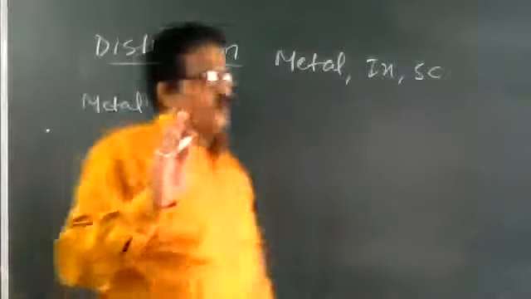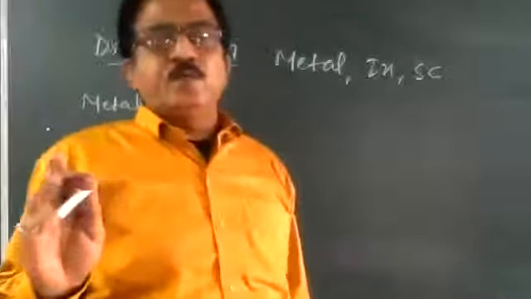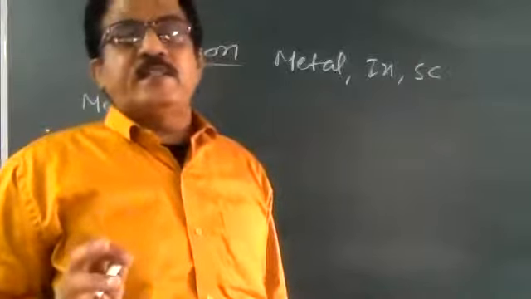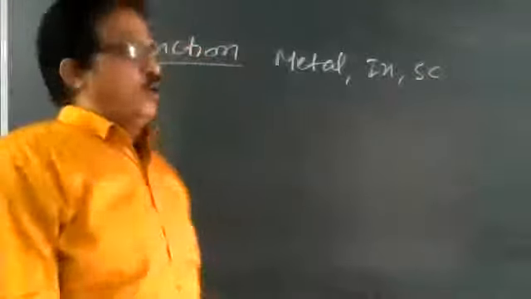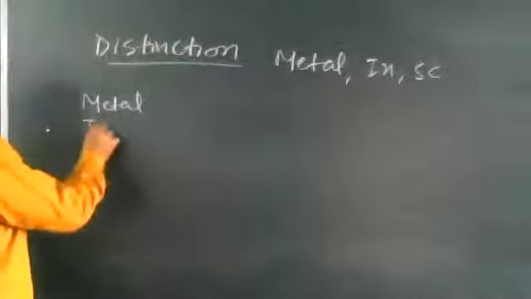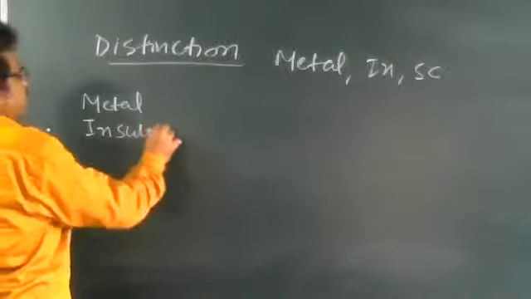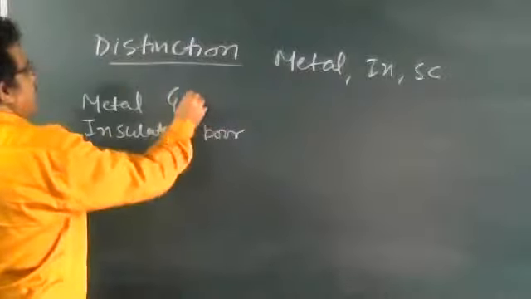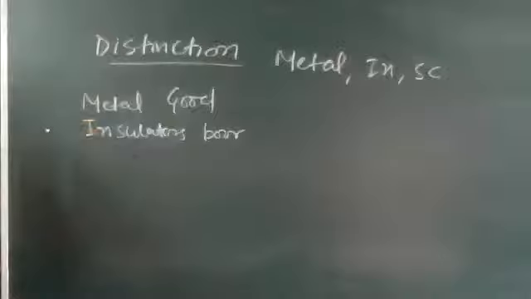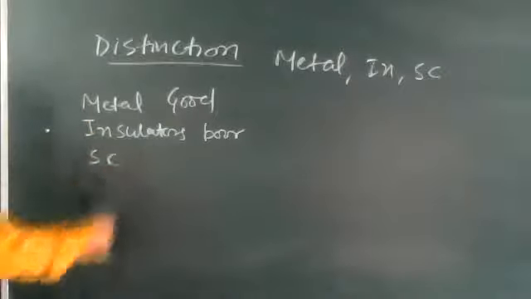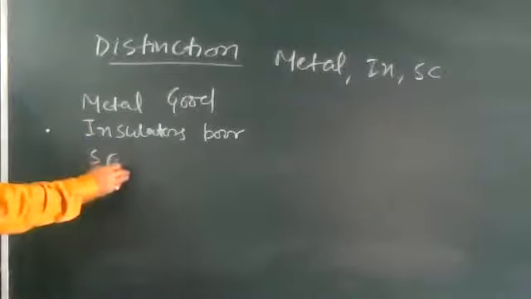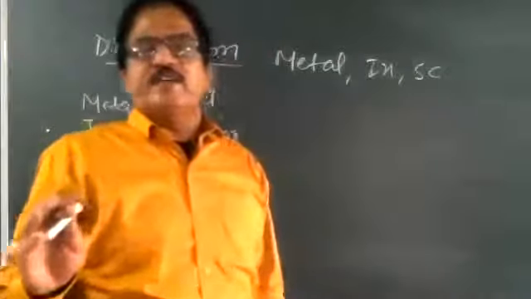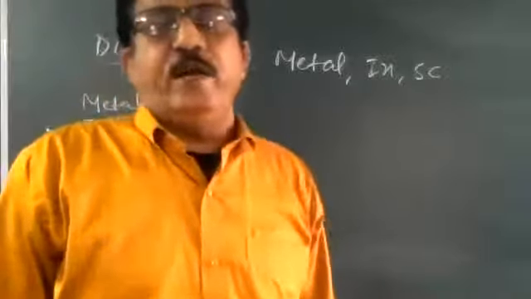Insulators are very poor conductor of electricity. Metals are good conductor of electricity. Insulators are poor conductor of electricity. And third one, semiconductors have the conductivity in between conductors and insulators, that we know very well.